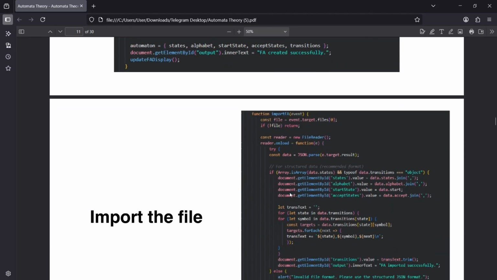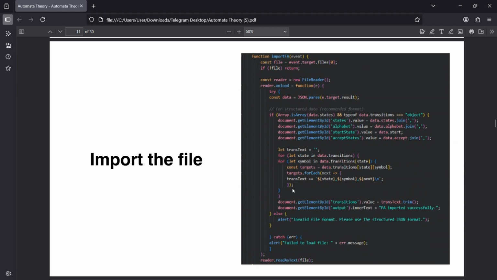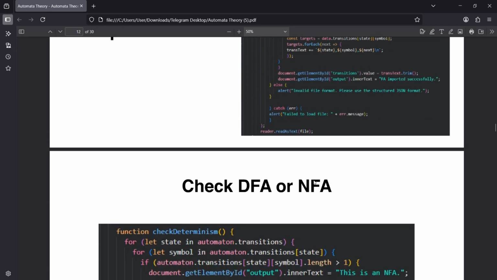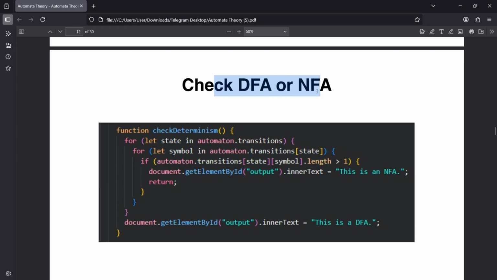So let's move to the next, which is import file. Import file means we import an automaton from a file, read as a JSON file selected by the user, and process the file to extract the states, alphabet, transitions, and start and exit states. It automatically fills in the form with the loaded data and helps users easily reuse or edit saved automata. And the next is check DFA or NFA.